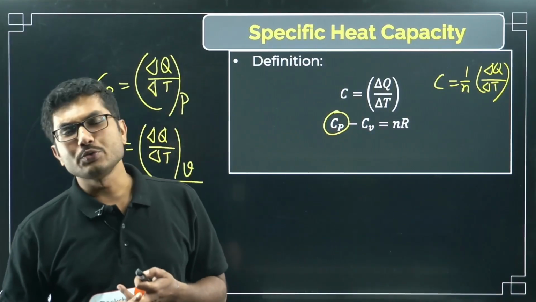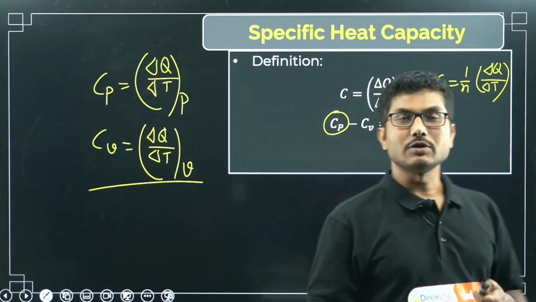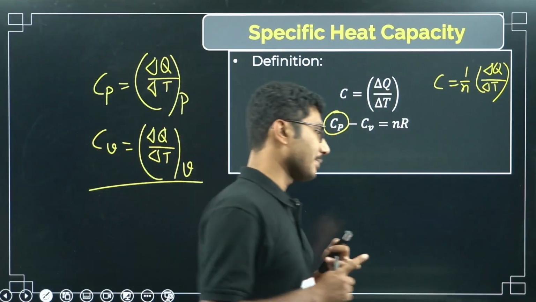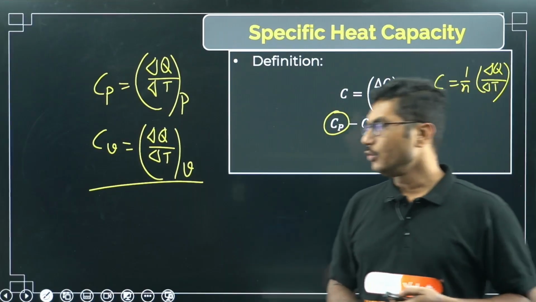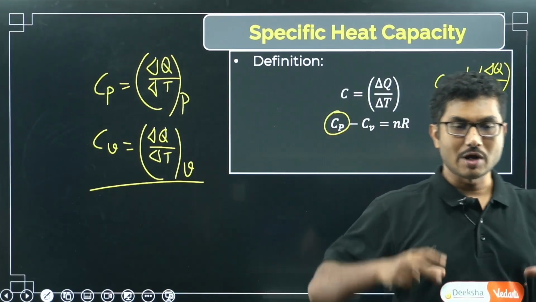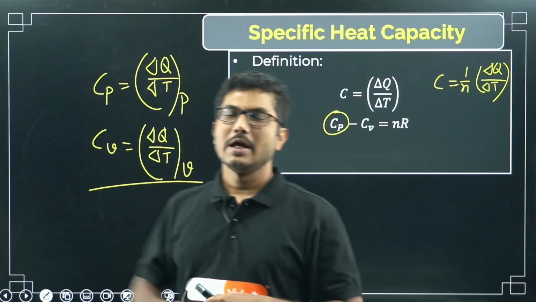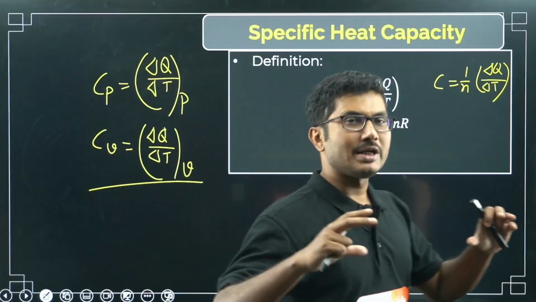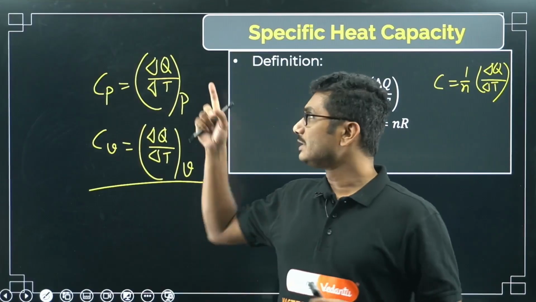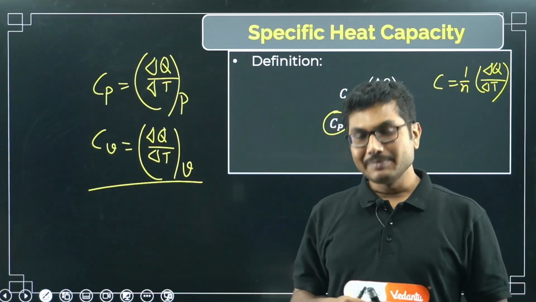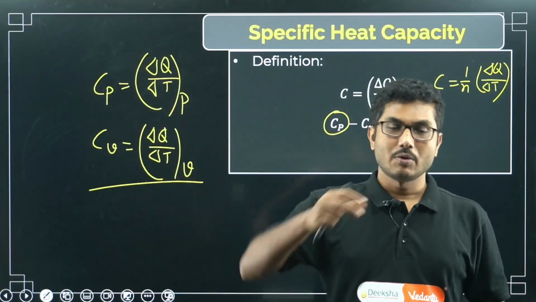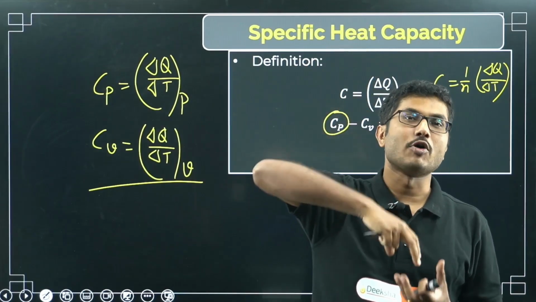Now if you remember, why do we need two specific heat capacities for gases? We do not need two specific heat capacities for solids or liquids. Only for gases we need two. Why? Because when you increase the temperature of a system, say you have a gas in a container, and you want to keep that gas at the same volume, and you increase the temperature of the gas, then its pressure increases. Similarly, if you want to keep the gas at the same pressure, then you have to allow it to expand, so its volume increases.